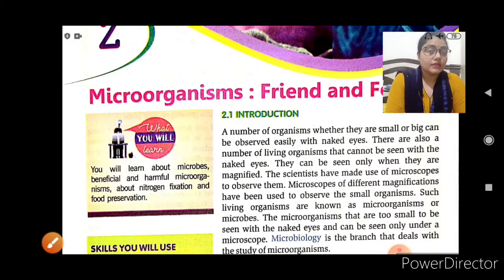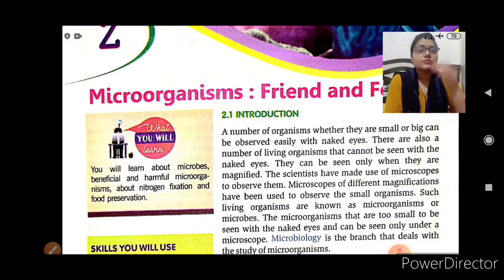We have learned what microbes are, what the beneficial and harmful things regarding microorganisms are, what nitrogen fixation is, and how we can preserve food. This is what we are going to study and learn in this chapter.